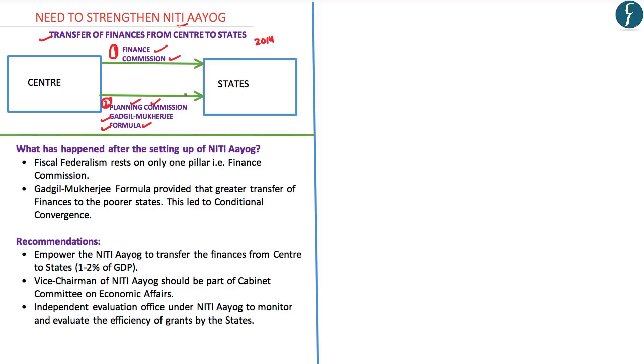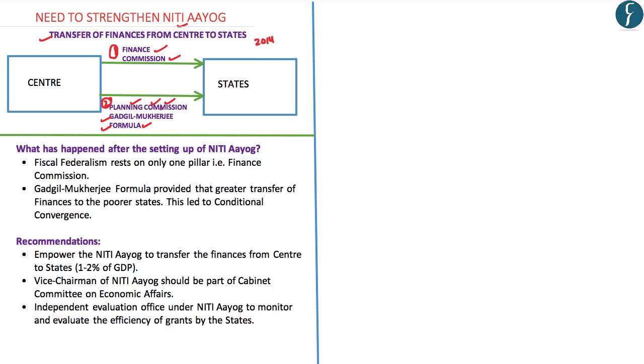So, by transferring the finances from the central government to the state government based upon the recommendations of the Planning Commission, we were able to reduce the income inequality among the states in India, because of which the poorer states in India were able to grow at a much higher pace as compared to the richer states, and this led to a conditional convergence.